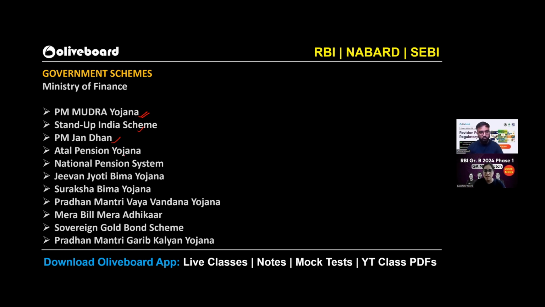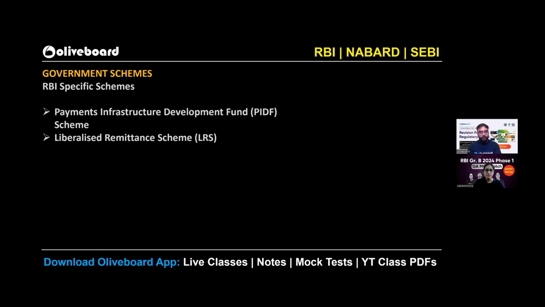News because of their remarkable achievements. Jeevan Jyoti Suraksha Bima, they have been in the news and they are important. Sovereign Gold Bond scheme, it has just completed its 8 years. That's why it is important.